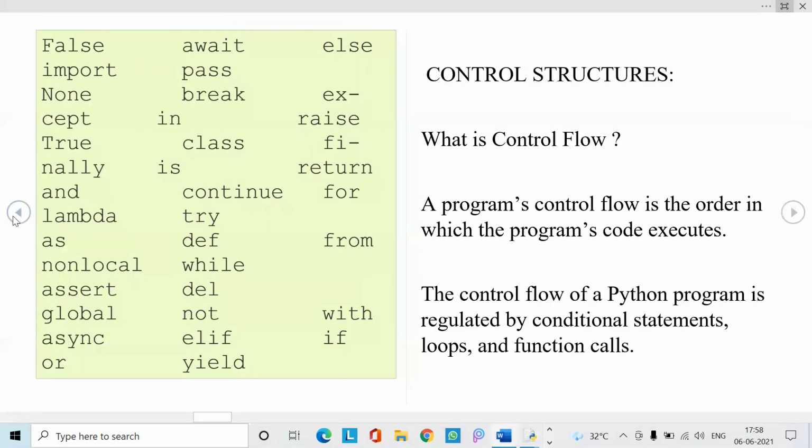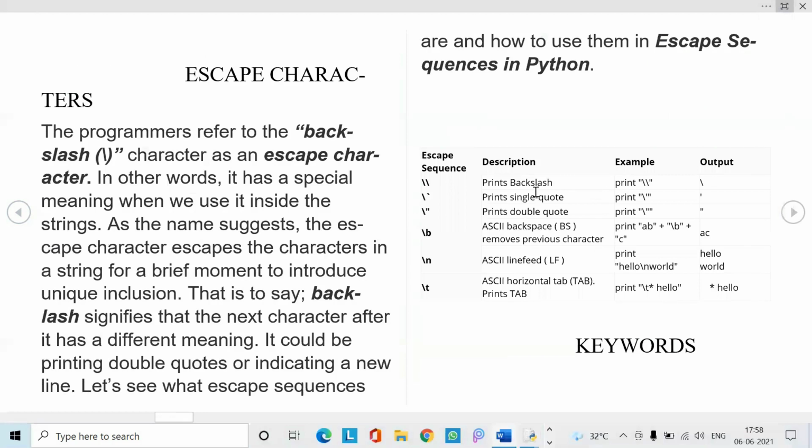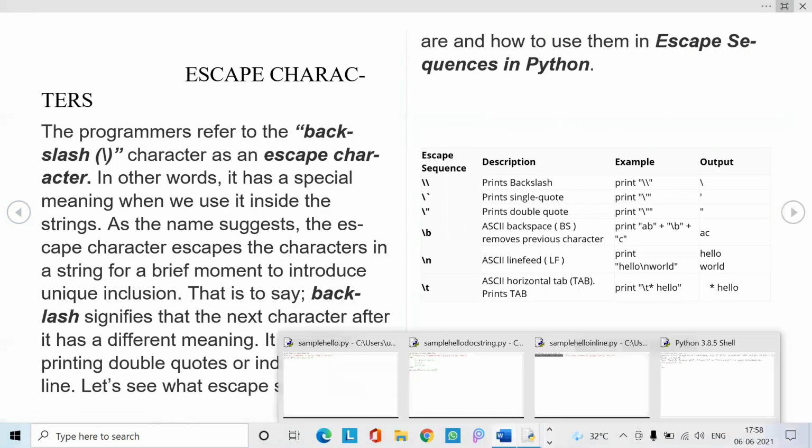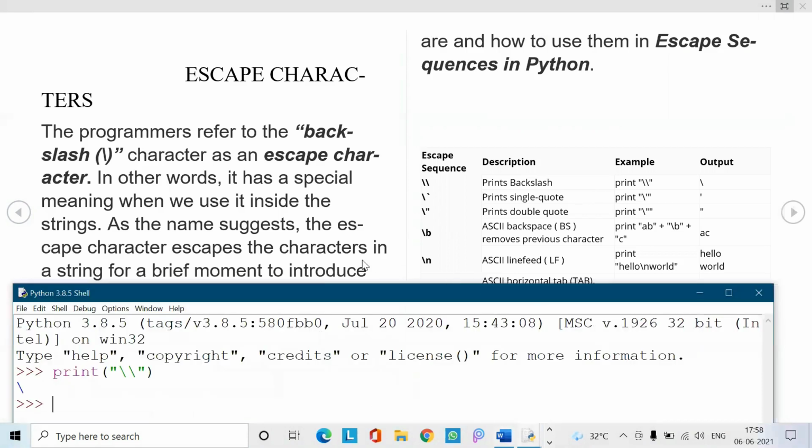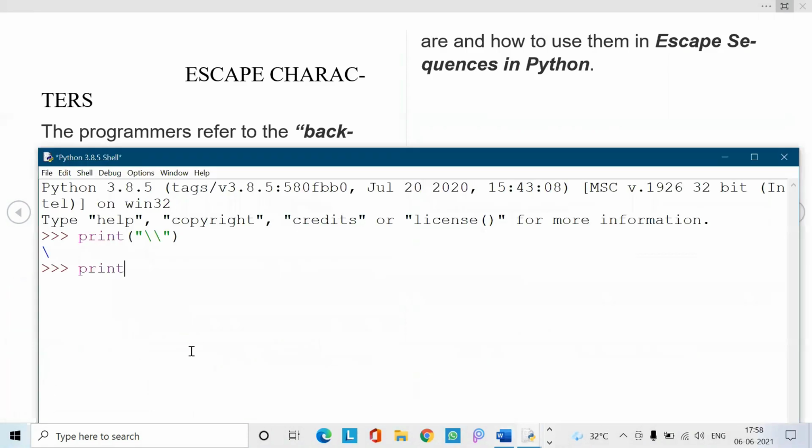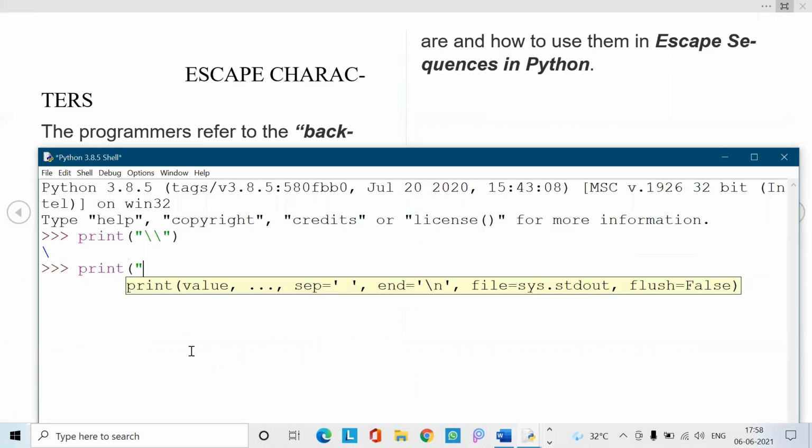The next one is the backslash and single quote. We can use it in our print statement. For example, I am going to print hello, then a single quote, then world, using the backslash and the single quote.